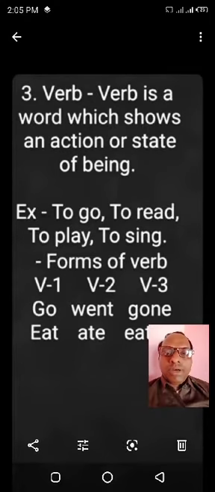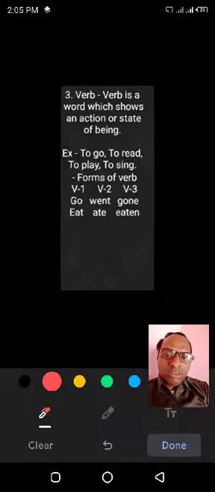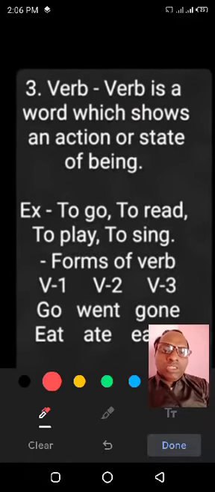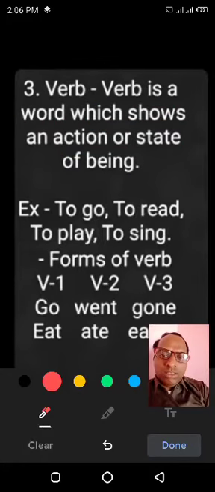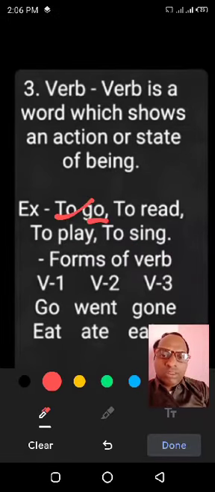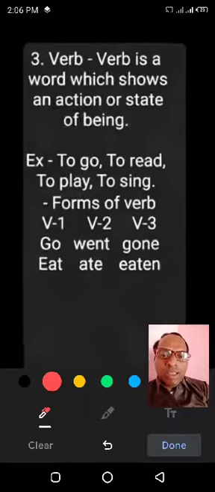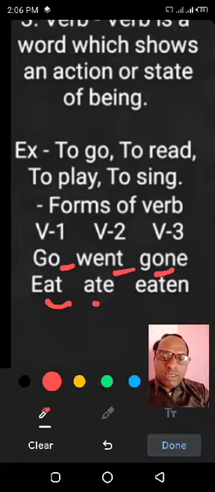Number third, verb. Doing words are called verb. All the words which show action are called verb. Or in other words, you may define verb as a word which shows an action or a state of being. Verb shows action and there are some action words: to go, to read, to play, to sing. To is used with verb. It indicates verb. And there are 3 important forms of verb: V1, V2 and V3. Just like forms of go: go, went, gone. Forms of eat: eat, ate, eaten.